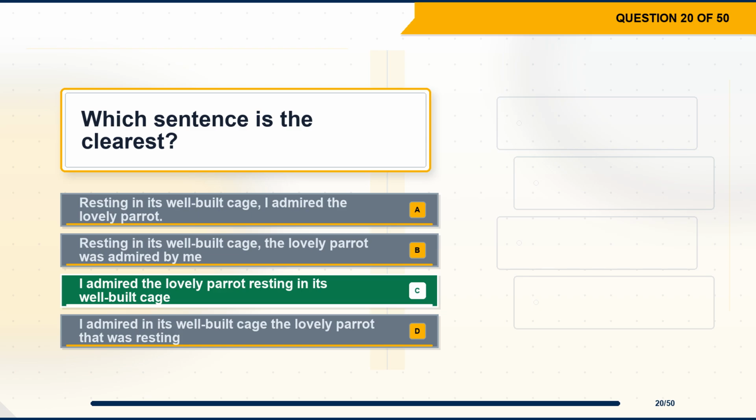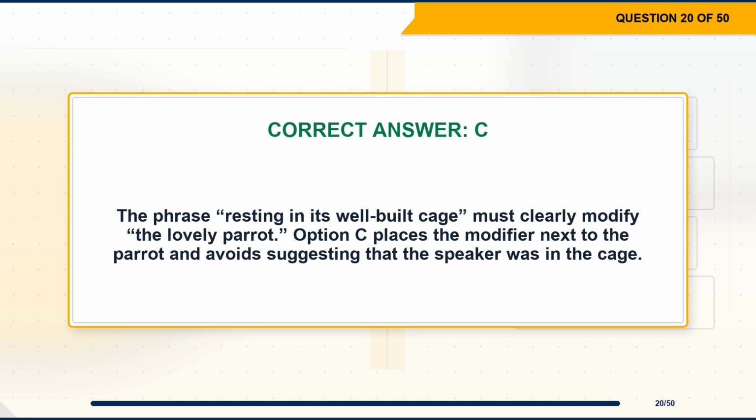The correct answer is option C, I admired the lovely parrot resting in its well-built cage. Explanation. The phrase resting in its well-built cage must clearly modify the lovely parrot. Option C places the modifier next to the parrot and avoids suggesting that the speaker was in the cage.